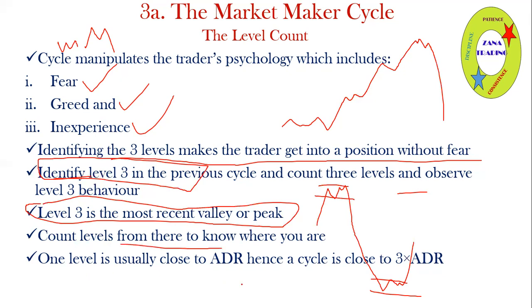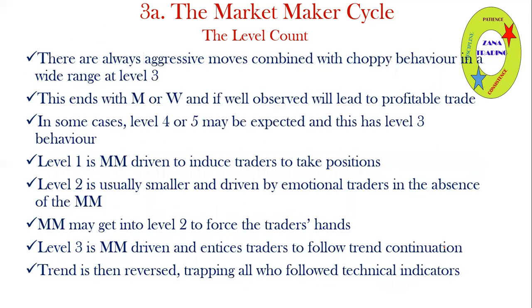Then one level usually is close to ATR, and then the cycle will be 3 times ATR. I think I have explained that. So there are 3 aggressive moves combined with top behavior in a wide range at level 3, ending with an M, right? And if you observe that, you may get a good profitable trade.